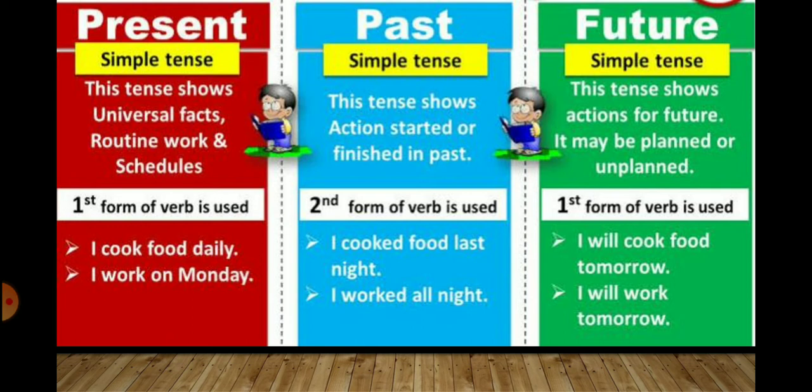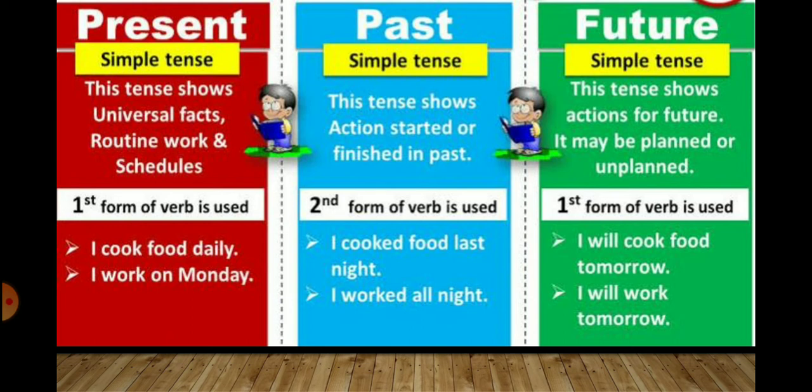Now, what is the meaning of past tense? Past tense shows us the action or the work that has started or finished in the past. So the work that has already been done. The work is finished or it is completed. For past tense we use the second form of verb, like I cooked food last night. I worked all night. So these are examples of past tense.